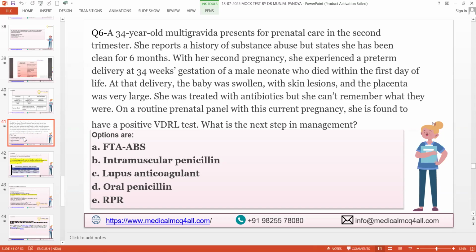Are you going to do the FTA-ABS? Are you going to start intramuscular penicillin for this patient? Are you going to do the lupus anticoagulant? Are you going to start oral penicillin, or are you going to go for RPR? That is the name of the test.